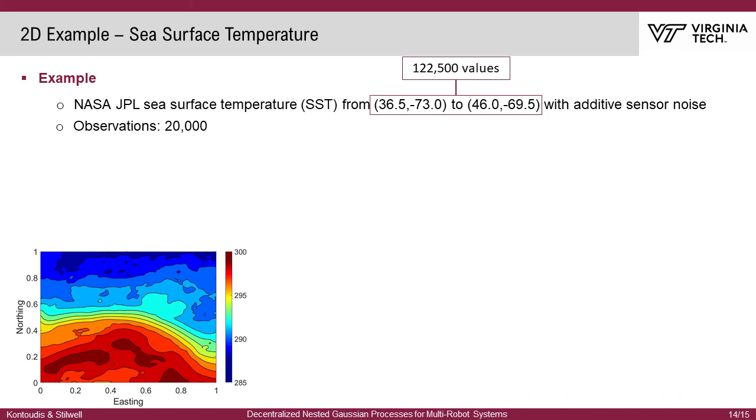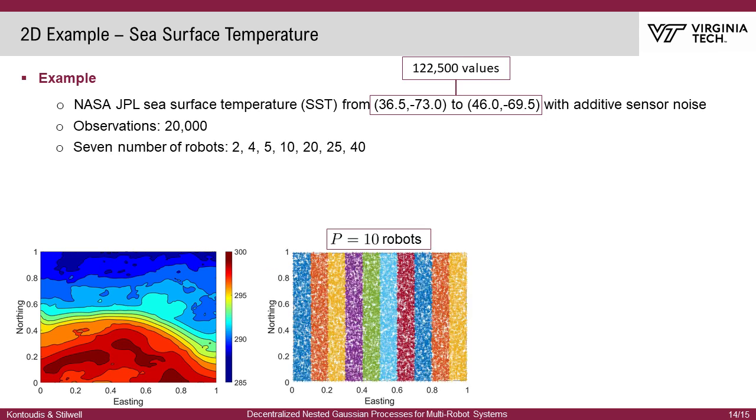Numerical experiments are performed to illustrate the efficiency of our methods. We use a real-world dataset of sea surface temperature. We extract 100, 22,000 and 500 sea surface temperature values measured in kelvins from NASA. Out of these values, we use 20,000 observations equally distributed for 7 fleet sizes. The area corresponds to 400 km by 400 km of the Atlantic Ocean, and for demonstration is normalized over a unit square. An example of 10 robots is shown in the middle figure, where each color corresponds to observations from different robots.